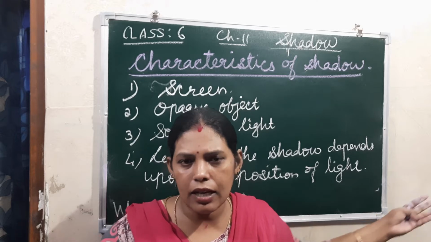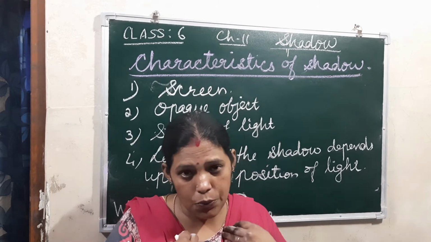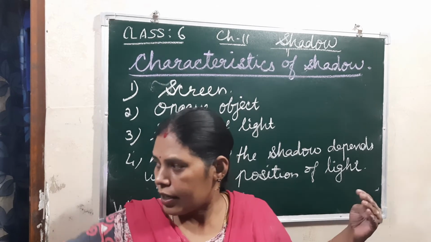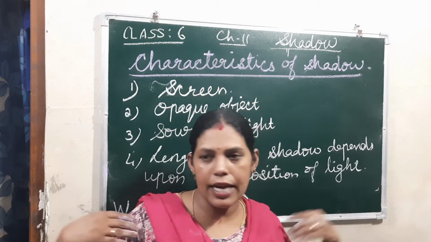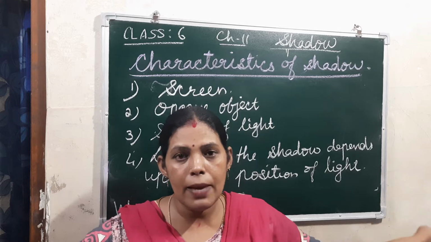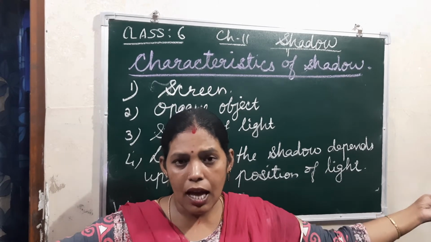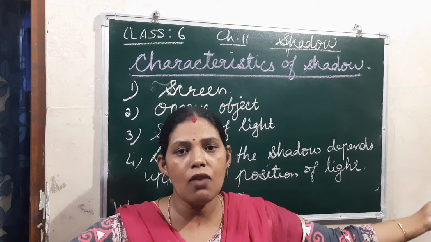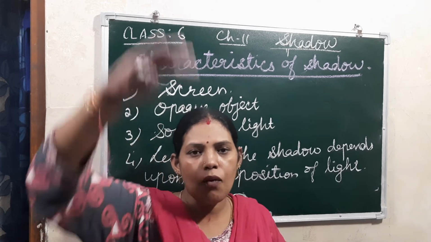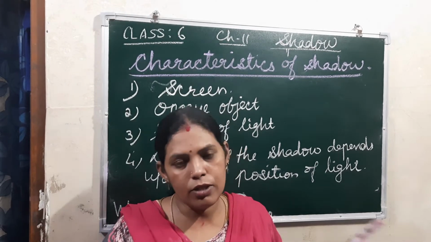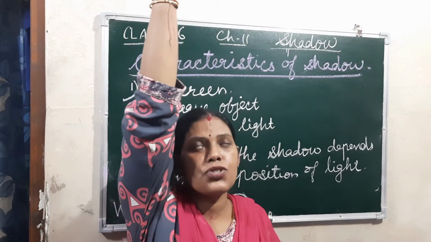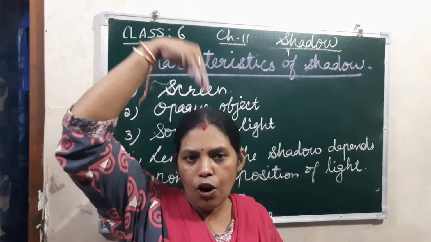We can say that it is closer to the object, closer to us. Now if I am the object, and the sun rays are falling from that side, it will be closer to me, so the length of the shadow will be longer. If the source of light is closer to the object, then the size of the shadow will be longer. And at noon time, the light falls straight on my head.